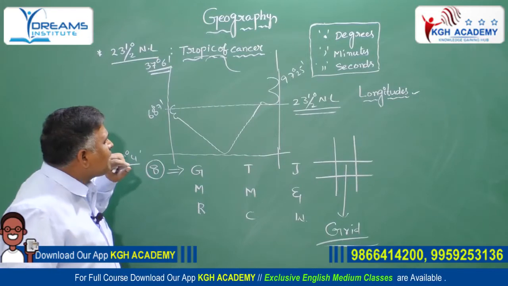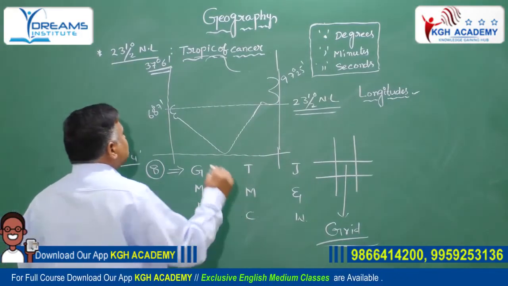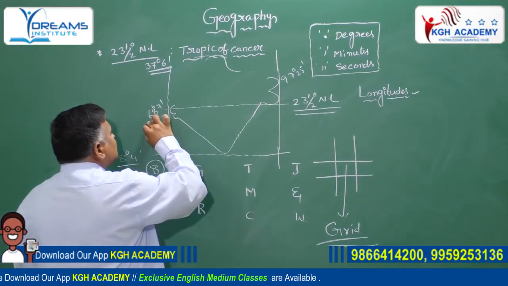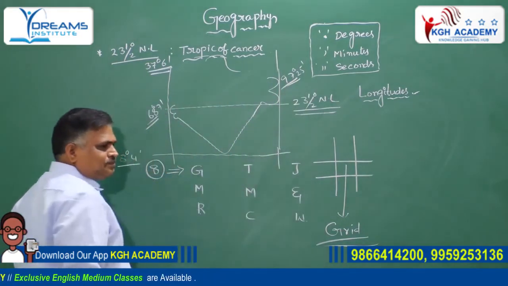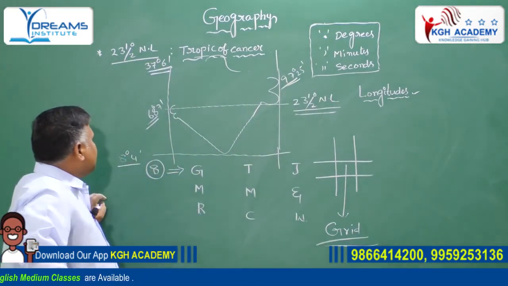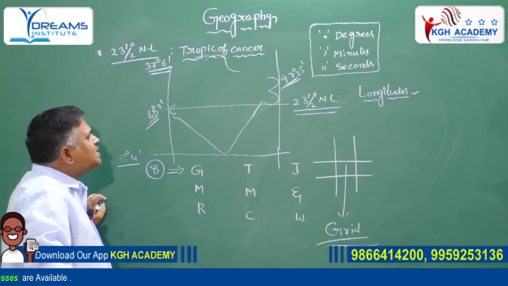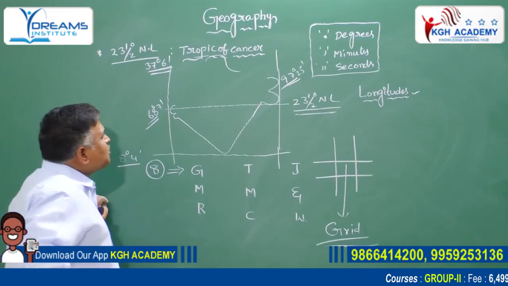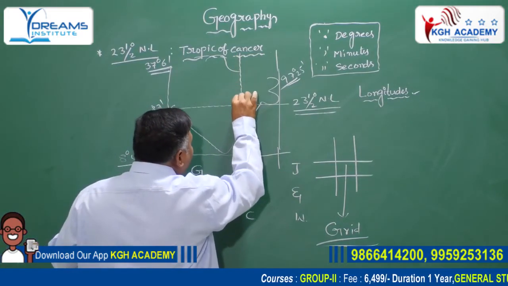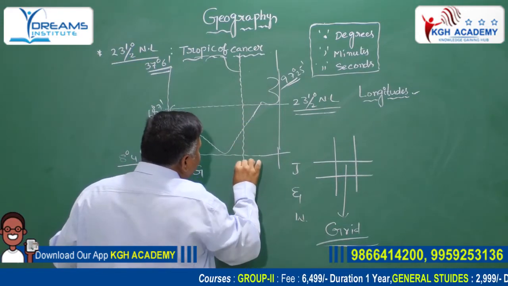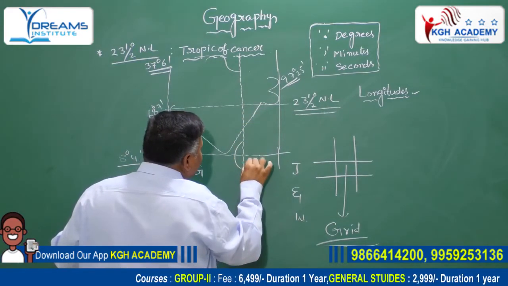According to longitudes, India stretches from 68 degrees 7 minutes up to 97 degrees 25 minutes. Next one, 82.5 degree east longitude.